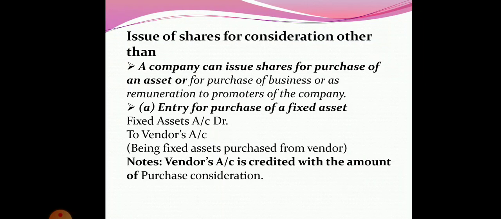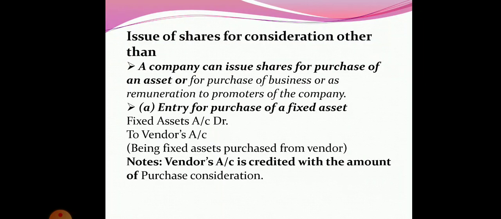So the first issue is the entry for purchase of a fixed asset. That means when the company purchases a fixed asset. This entry you have already studied in class 11th also. When the fixed assets are purchased by the company, the fixed asset account is debited because the assets are coming, whereas the vendor account is credited.